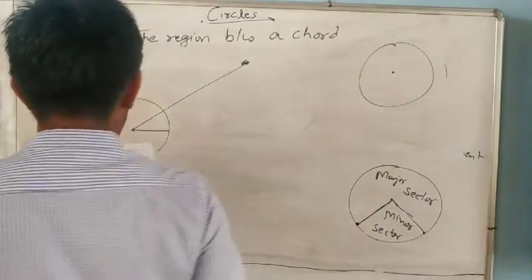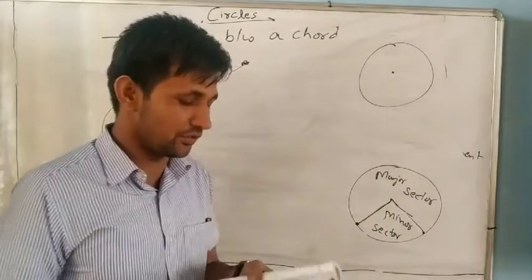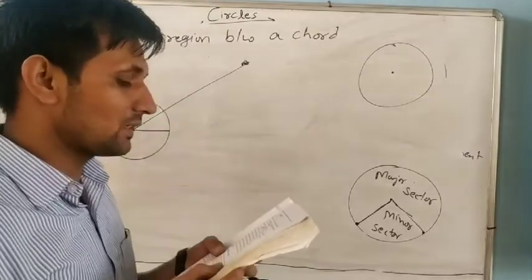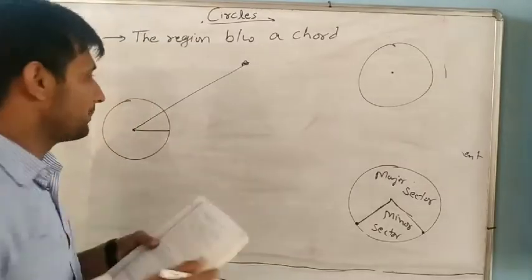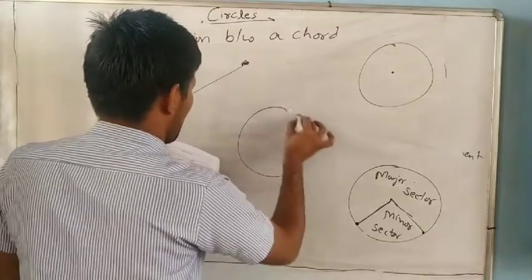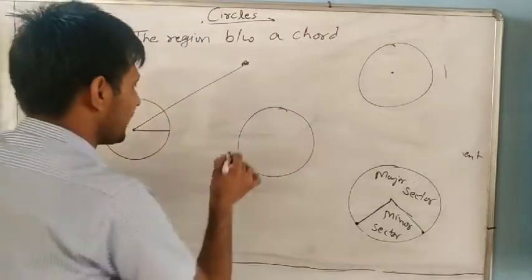Next, the longest chord of a circle is called the diameter. We already finished it. Next, an arc is a semicircle when its ends are the ends of a diameter. What is it called when the ends of an arc are the ends of a diameter?